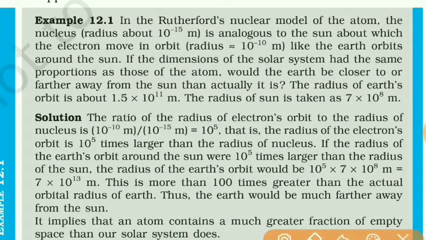Now here, example number 12.1. Here the comparison is made between the atom and the solar system.